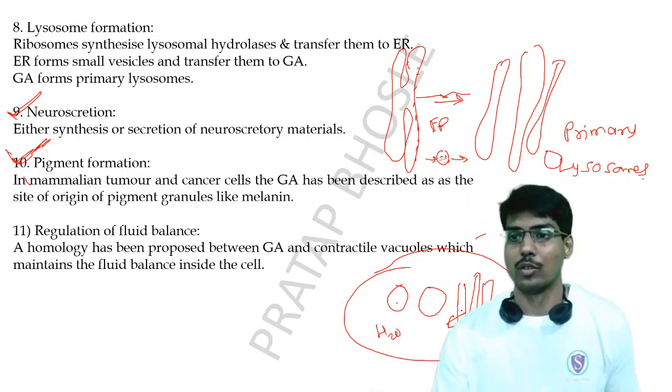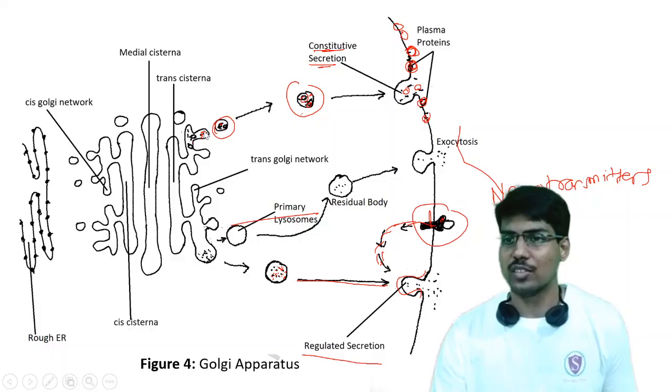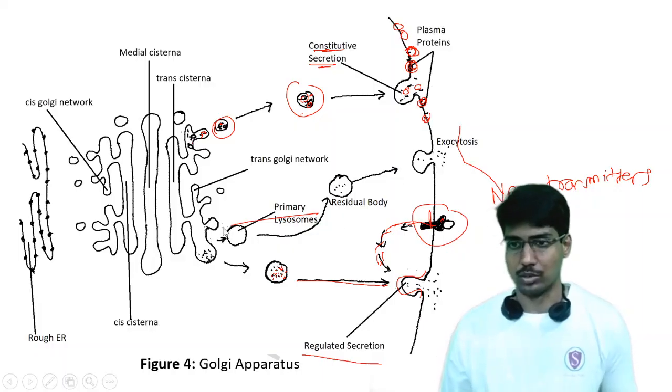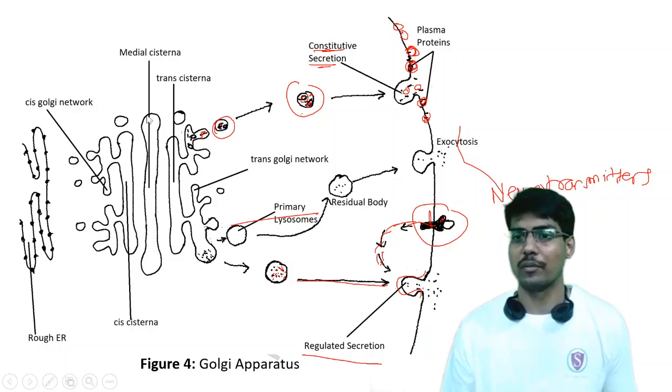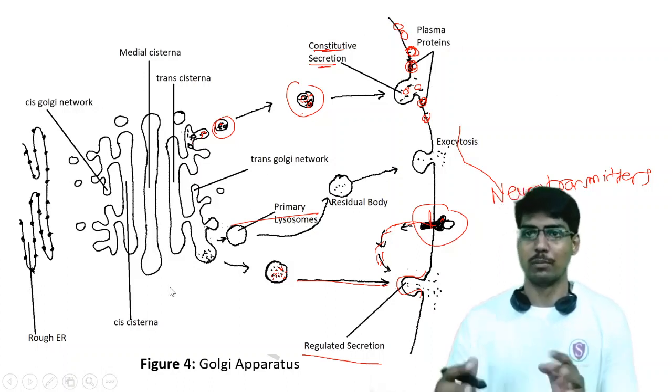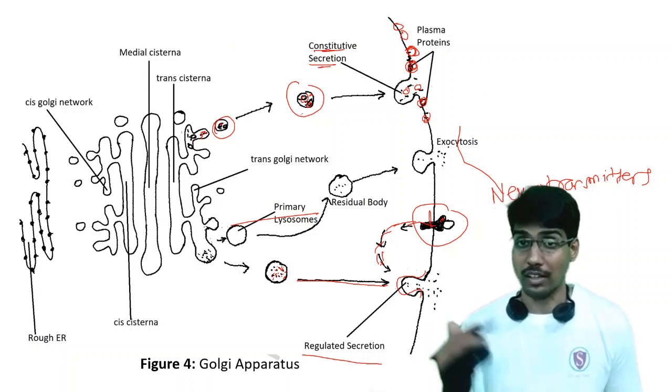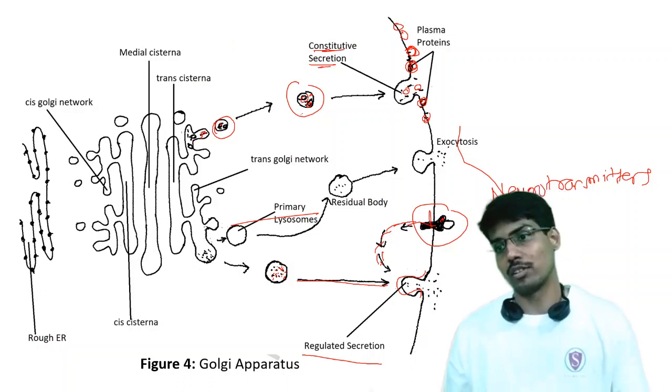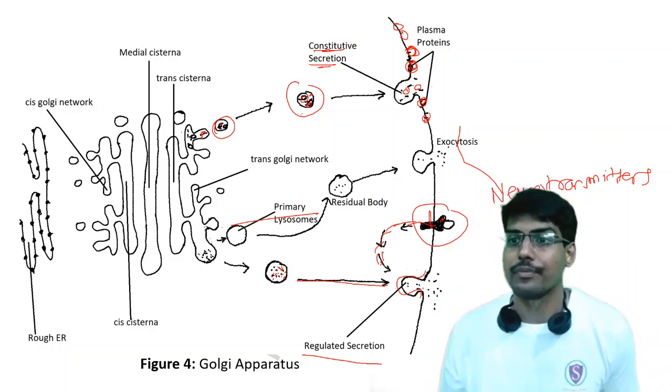So this is the diagram which I have already explained. You can draw this diagram whenever you are asked for a note on the Golgi apparatus. This will be the perfect diagram, a handmade diagram by me, for your conceptual clarity.